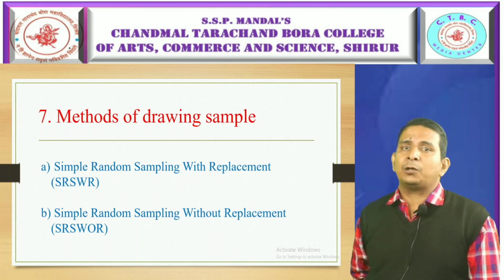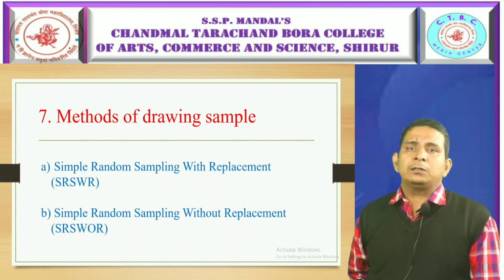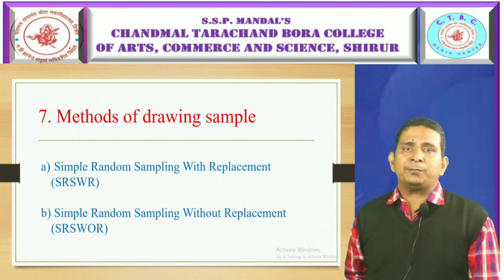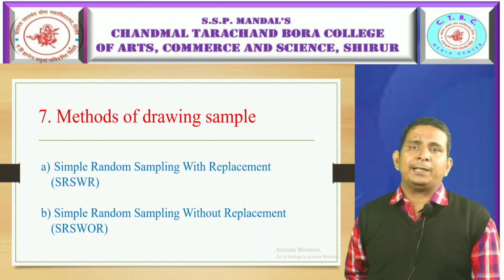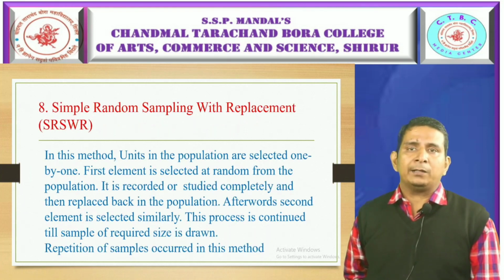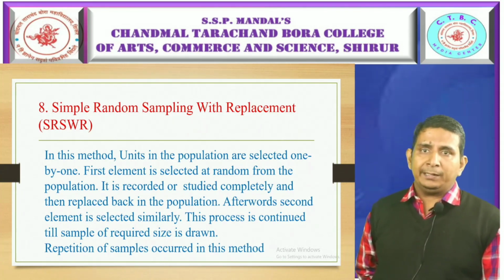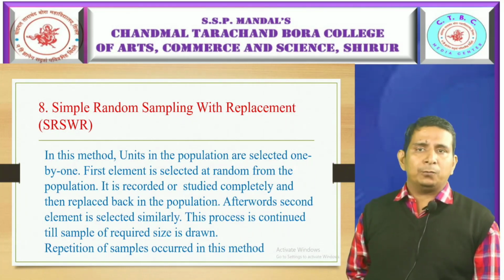Now, methods of drawing samples. There are two methods we use to draw samples. One is simple random sampling with replacement, also known as SRSWR, and the other is simple random sampling without replacement, SRSWOR. In simple random sampling with replacement, units in the population are selected one by one.